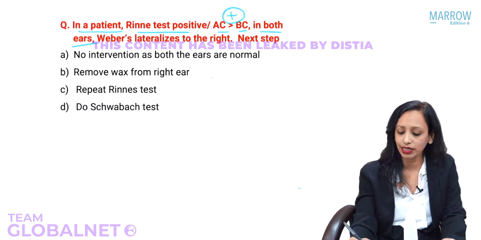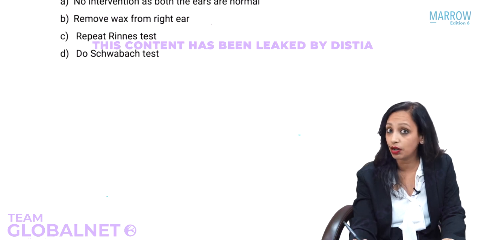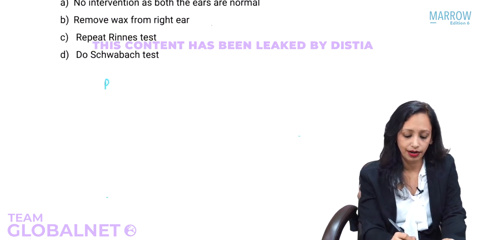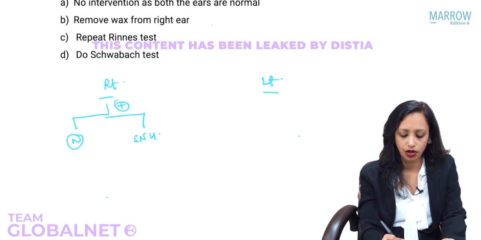So what we will do next, before proceeding, is immediately write down, that is the only way. So, in the right ear, in the left ear. Rinne's is positive, so we have two possibilities, normal or sensorineural hearing loss.